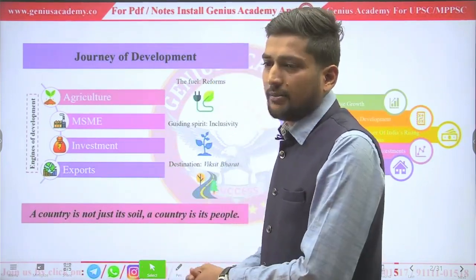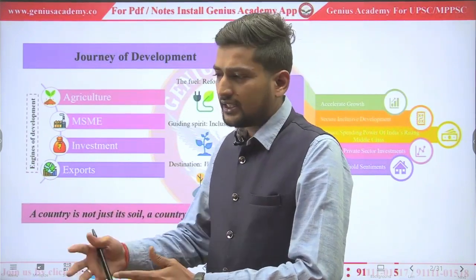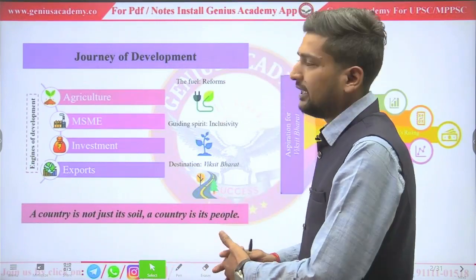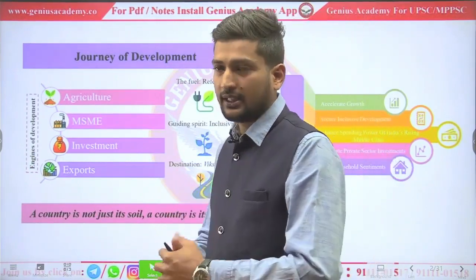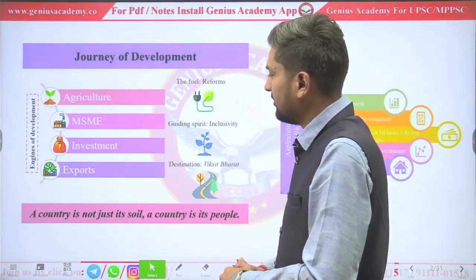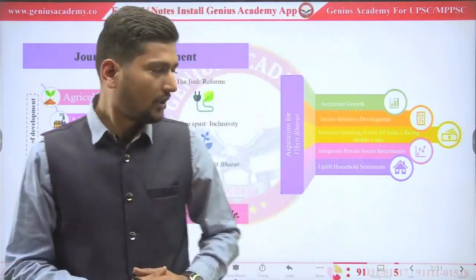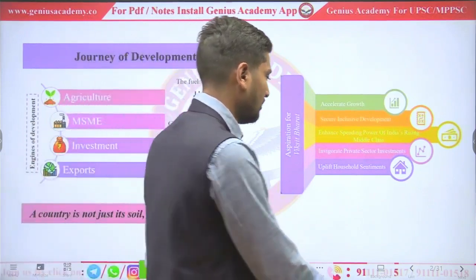Third is investment, by investing in capital infrastructure, the government can use that money to increase employment. After that, by increasing exports. Let's look further in.